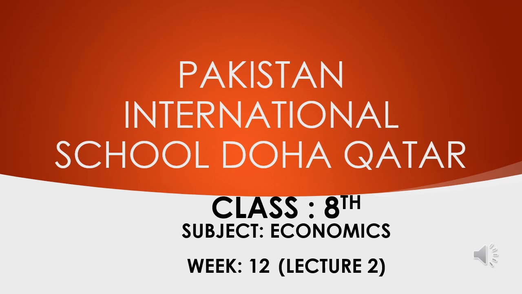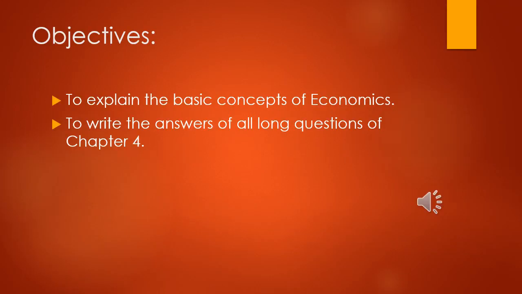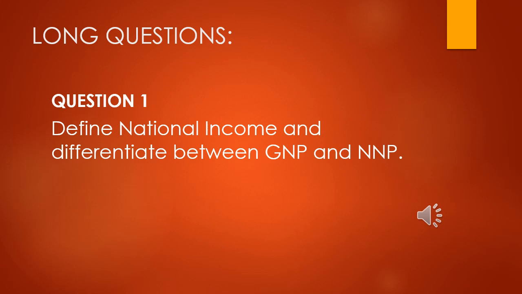So let us start. The objectives of our today's lesson are to explain the basic concepts of economics and to write the answers of all long questions of Chapter 4. The first long question in the exercise is: define national income and differentiate between GNP and NNP. You have to write the answer in this way.